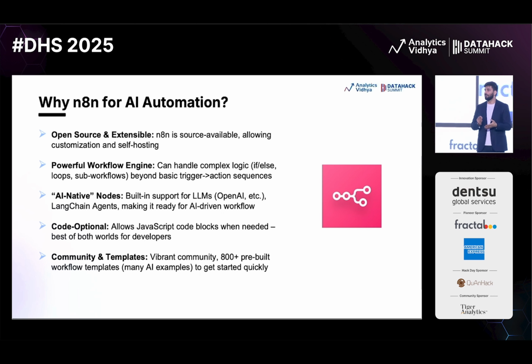So all the common services which we use, like, let's say, Google Sheets, Slack, WhatsApp, Telegram, all of these services are just there out of the box, and it has around 400 plus integrations easily, right? Then, of course, it has the best support for AI-related things. When you want to have this agent, which has been the major point of this full year, you can just drag and drop that AI agent component, and you can just provide whatever you want to provide.